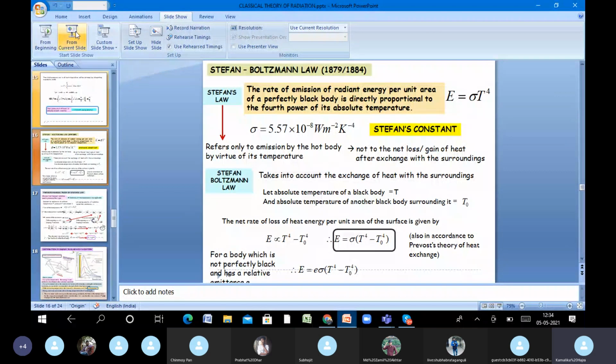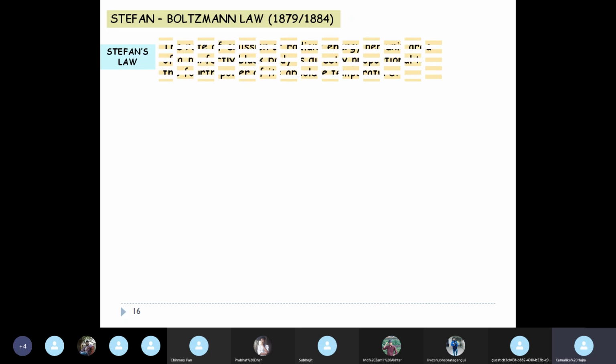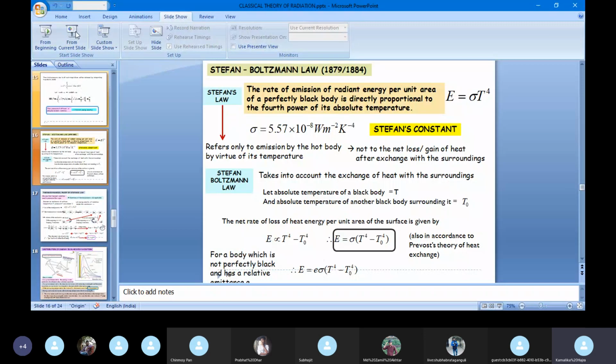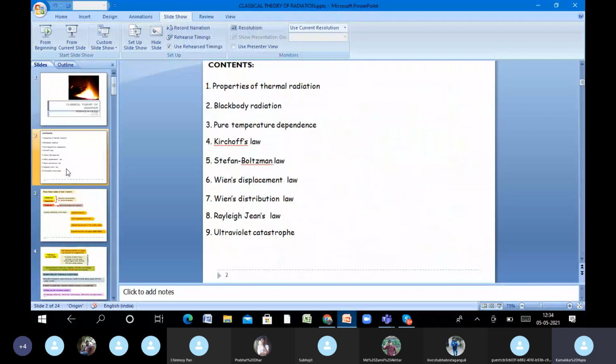So we had discussed Stefan Boltzmann law, and so just recapitulating. So just a second. So this was our plan for this particular chapter. We had done up to Stefan Boltzmann law.